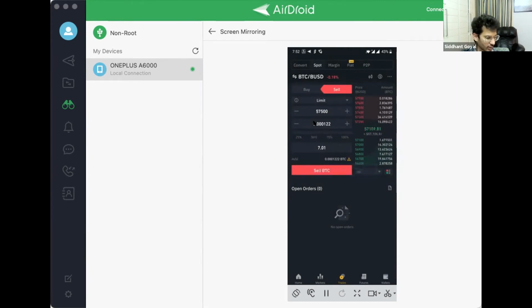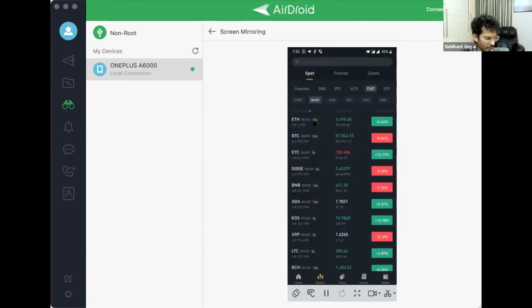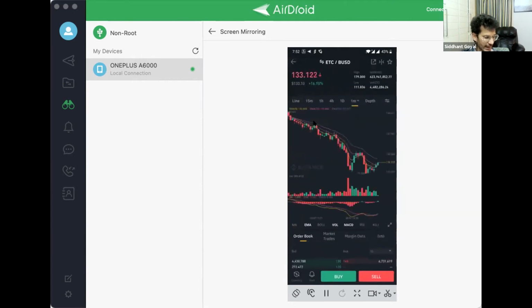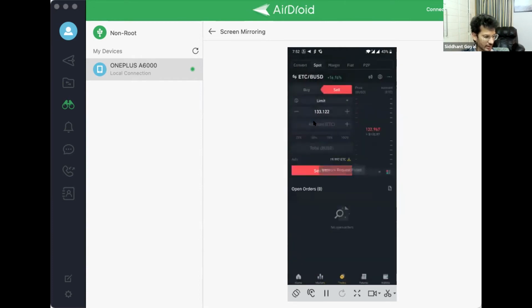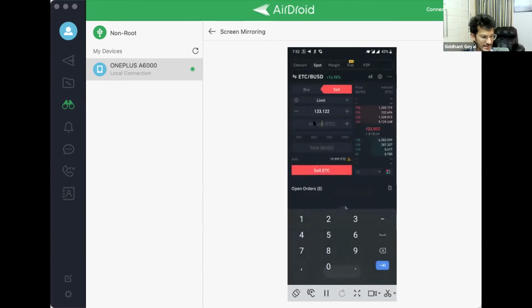So let's go on to some other coin which I already own. Let's go on to Ether. So now I have Ether. Let's click on sell. Let's say I want to sell ETC. I can simply put the price here. Let's say I want to sell it at 136. I write down the amount. Let's say I want to sell 10 Ether. That will fetch me $1,300 approximately.